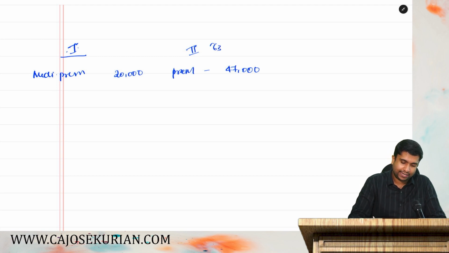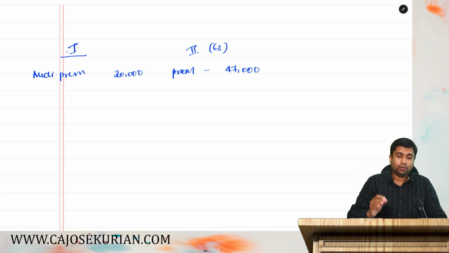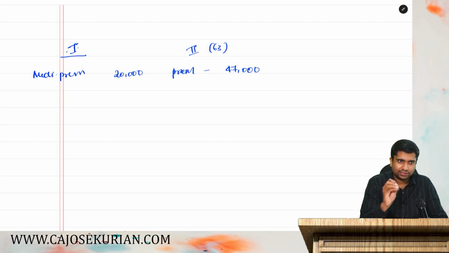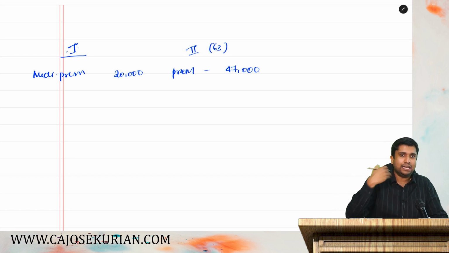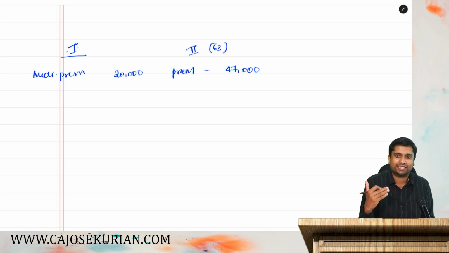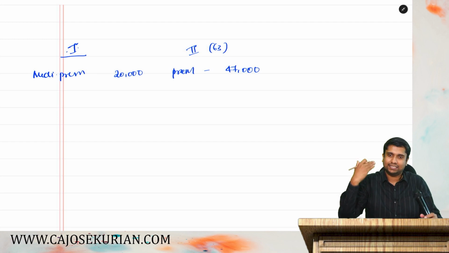The father's age is 63, and he is not dependent on him. Dependency is not a relevant factor. They are not talking about the residency status of the father, so the assumption is he is an Indian resident. Unless the question says the person is an NR, the persons will be residents of India, because we are talking about the Indian Income Tax Act 1961. All the persons in this question will always be residents in India.